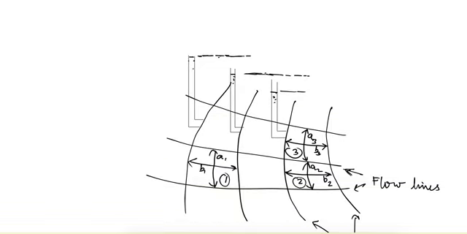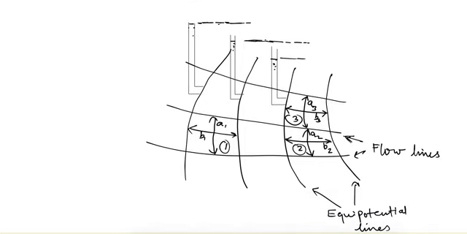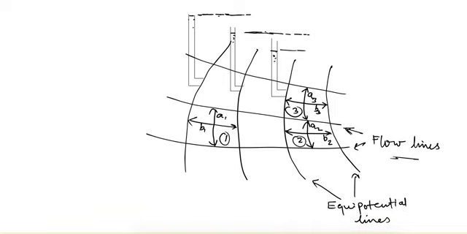So the very important use of flow net is to find out the seepage through soil. So let's see how it is done. This is a part of flow net, and these horizontal lines are the flow lines and vertical lines are the equipotential lines. So as I said, the flow will take place between the flow lines, and the equipotential lines define the points of equal head.